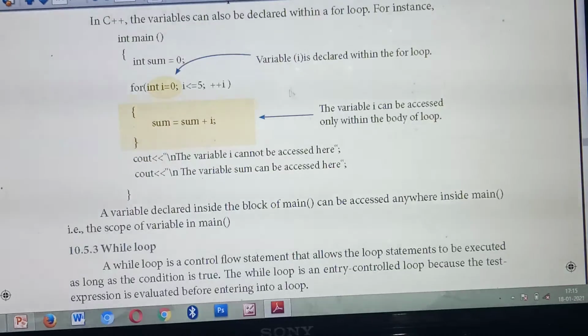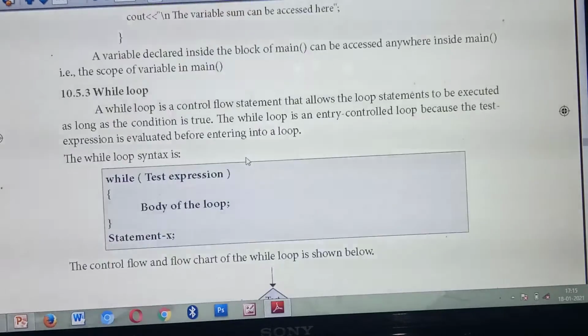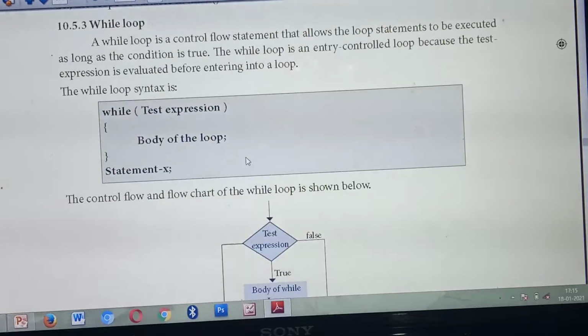Understood? Okay. But sum you can access anywhere inside the main function, because you are not declaring the variable sum inside the loop only. You have declared the variable sum outside the for loop, while variable i you have declared inside the for loop. So i you can't access outside the loop, but sum you can access outside the loop also. Understood? Okay. So till here the for loop is over.